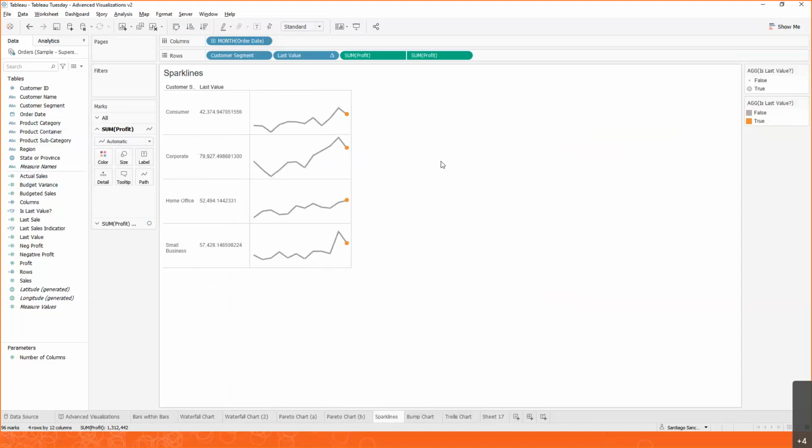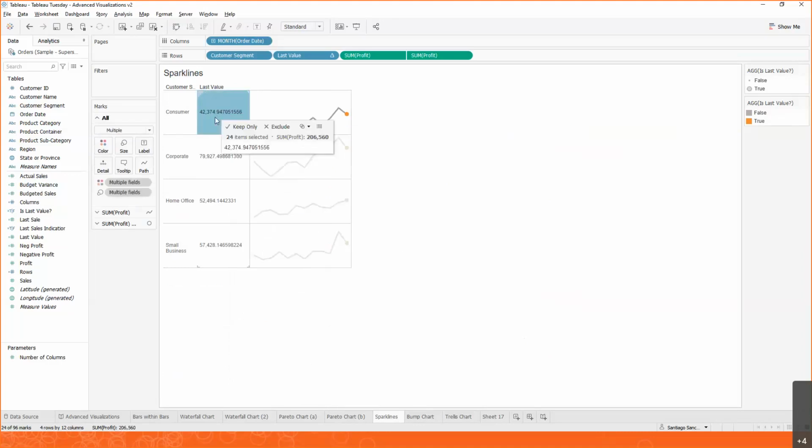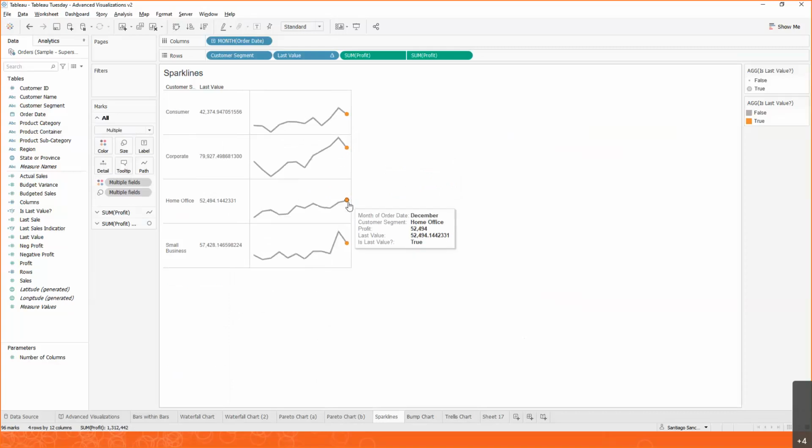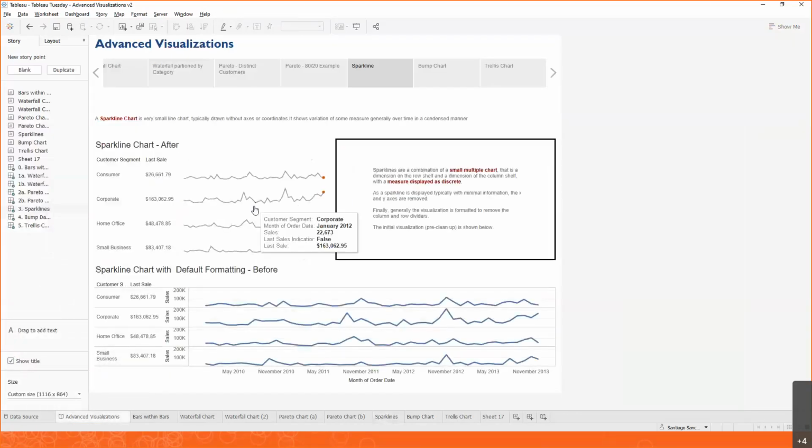And if you notice, one thing we may also want to do is change the formatting of this last value so it doesn't show us all the decimals. I'll leave that for later, just because I want to make sure that we cover these two charts. But notice that now we can see that corporate is definitely trending up, whereas home office is trending up, but not as much. So it's not as flat as we thought it was originally, but still not as successful as corporate is. So a Sparkline here helps us see that trend, and it's particularly helpful for those KPIs.